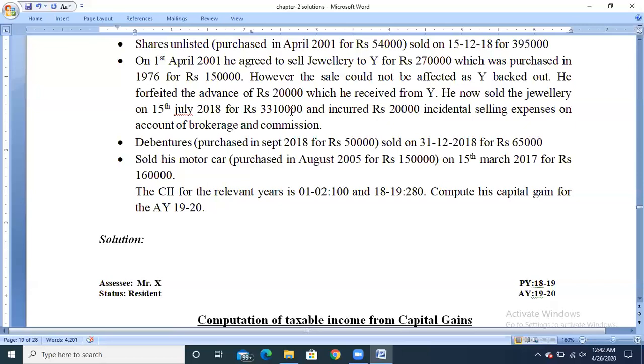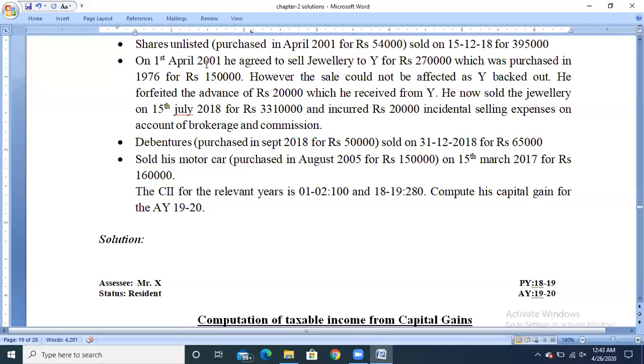So first calculate the cost of acquisition. Since the asset has been purchased before 1/4/2001, the cost of acquisition will be the purchase price or the fair market value as on 1/4/2001.